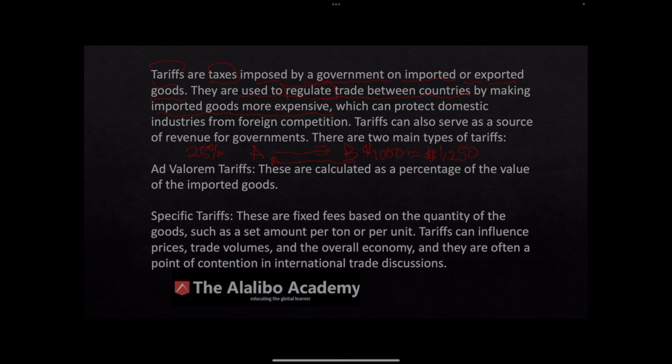All right. So they are used to regulate trade between countries by making imported goods more expensive, which can protect domestic industries. How does that work? How does it protect domestic industries? Well, if the importer in country A has to pay 25% more for the goods they're importing, they may not import anymore. They may just look within the country and buy locally or go elsewhere where the goods are cheaper, right? That is how it protects the industries of a country from foreign competition.